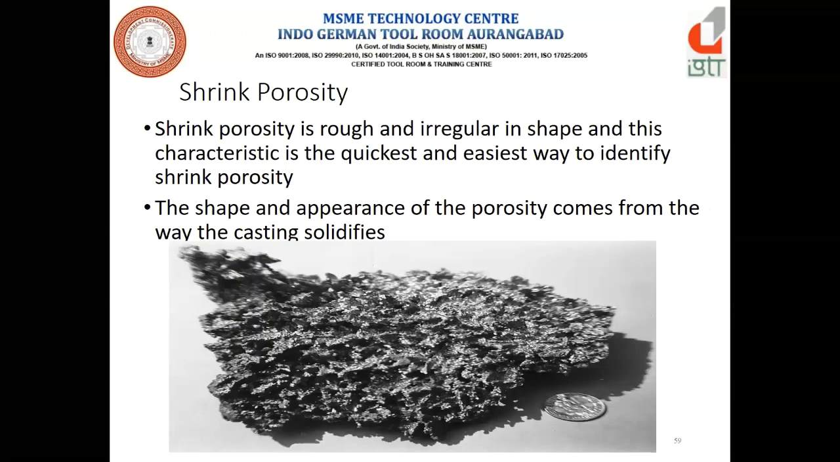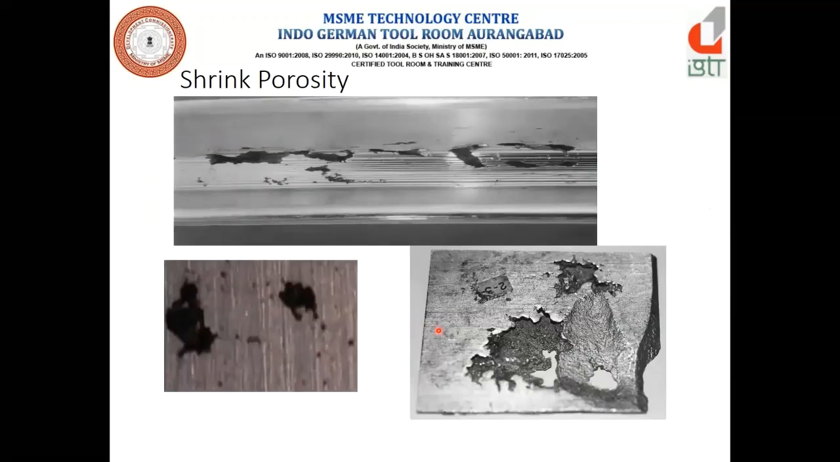Now, in the previous slide we discussed how the gas porosity looks, and how to differentiate the gas porosity from the shrinkage porosity. In the gas porosity, the shape is round and smooth. And in the shrinkage porosity, we can see the shape. So how do you differentiate between the gas porosity and the shrinkage porosity? These are the shrinkage porosity you can see in the casting. And we have to check with a magnifying glass by taking a section of the casting, right?